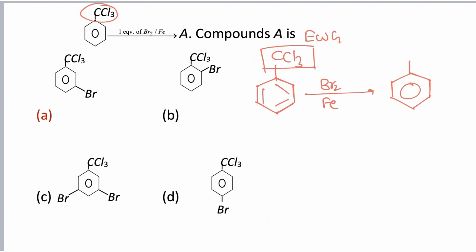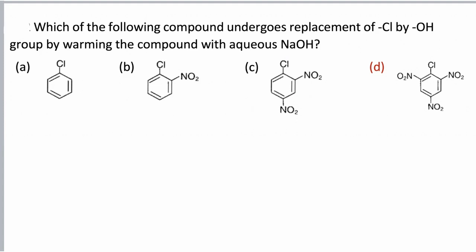So CCl3 and Br are attached at the meta position, hence the correct answer is A. So A is formed during the reaction. Which of the following compounds undergo replacement of Cl by OH group by warming the compound with aqueous NaOH? Now this reaction takes place via SN1 mechanism.